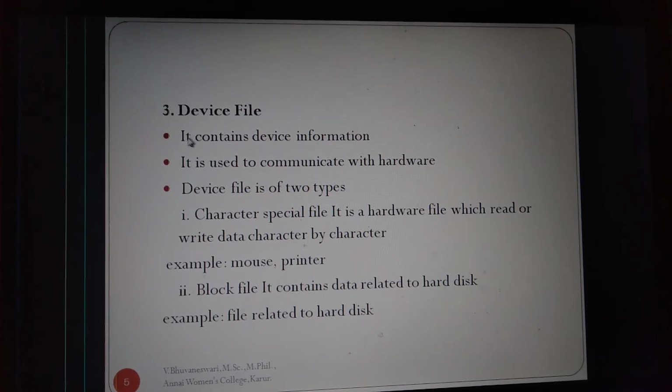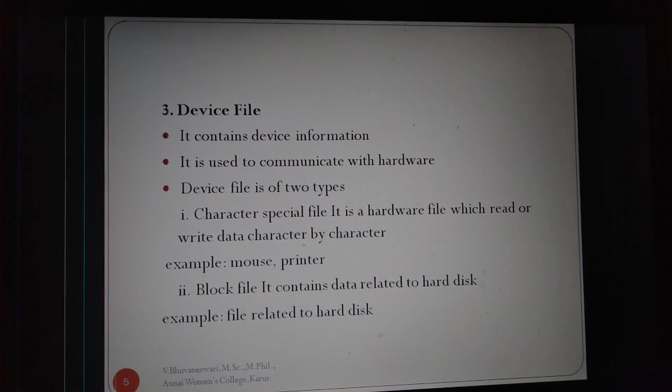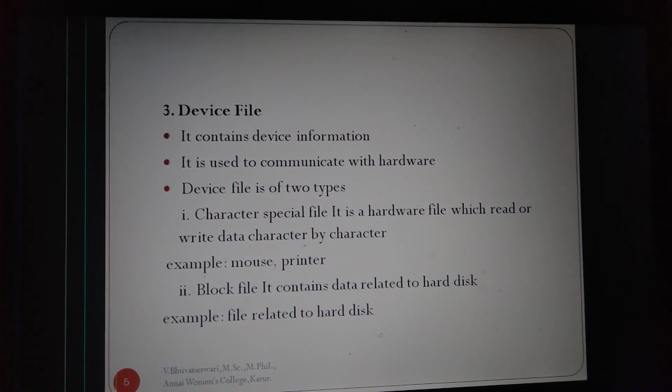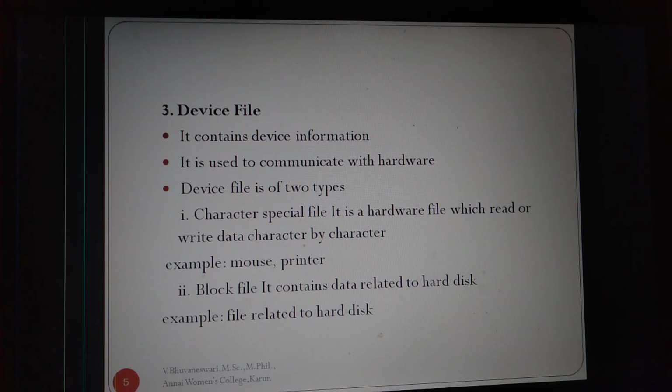Then device files. A device file contains device information. It is used to communicate with hardware. Device files are of two types. The character special file is a hardware file from which data is read or written character by character, for example a mouse or a printer. Block files contain data related to the hard disk. Example, files related to the hard disk. These are device files.